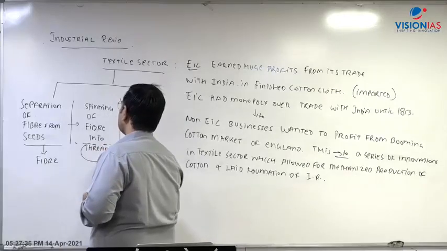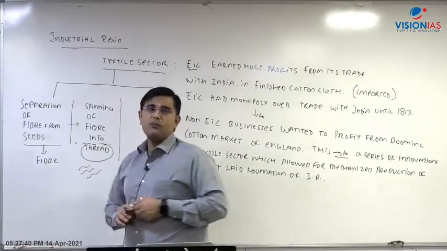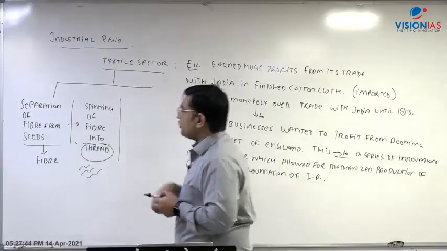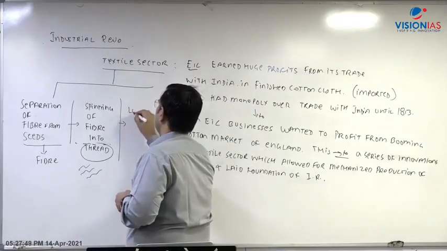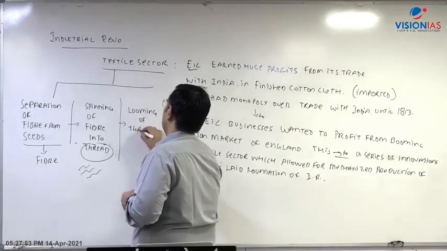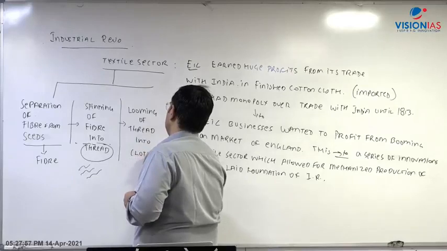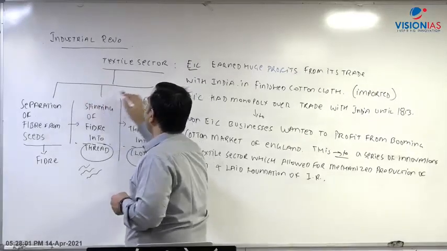The last component is looming, or conversion of this thread by use of looms into cloth. So this is the step-by-step production.